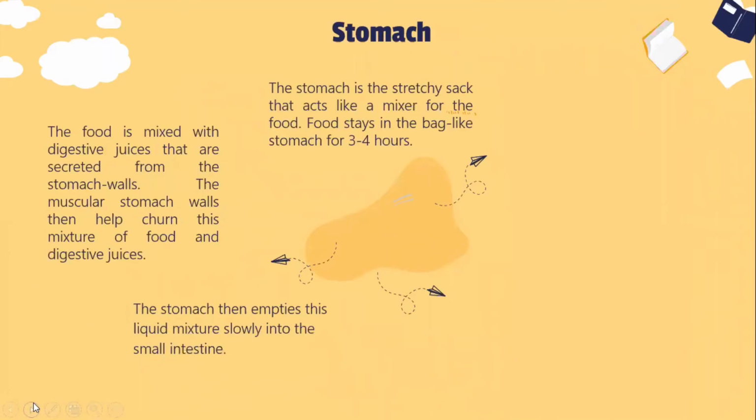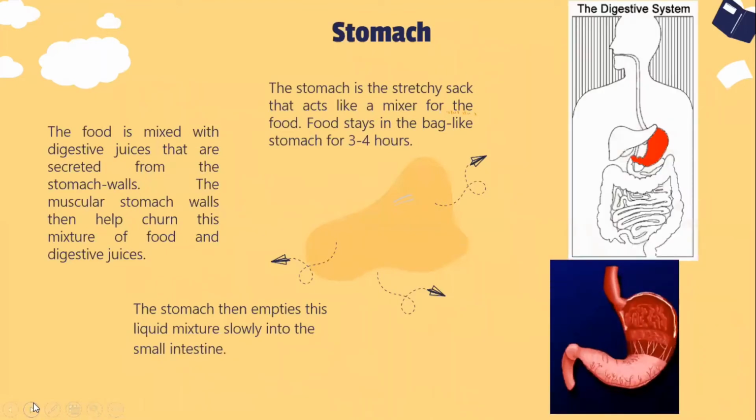The next structure is the stomach. The stomach is a stretchy sac that acts like a mixer for the food. Food will stay in the stomach for 3 to 4 hours. The food is mixed with digestive juice that is secreted from the stomach wall. The muscular stomach wall then helps to crunch this mixture of food and digestive juice. The stomach then empties this liquid mixture slowly into the small intestine.